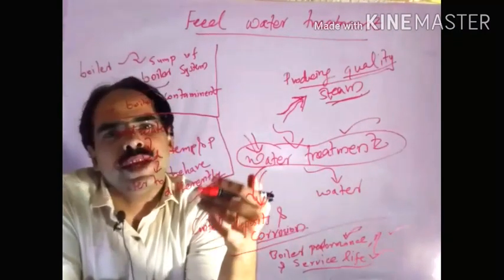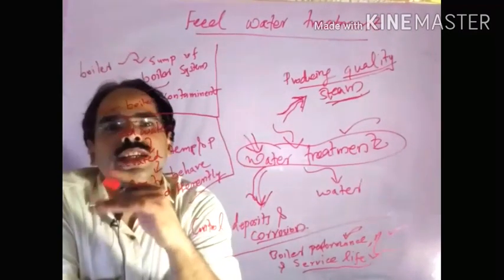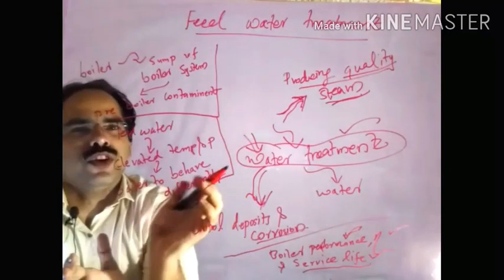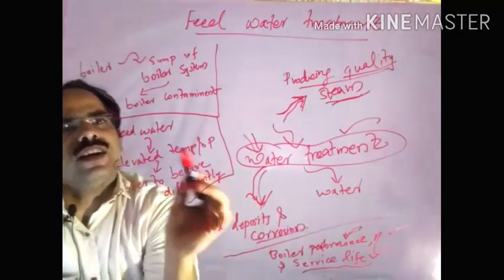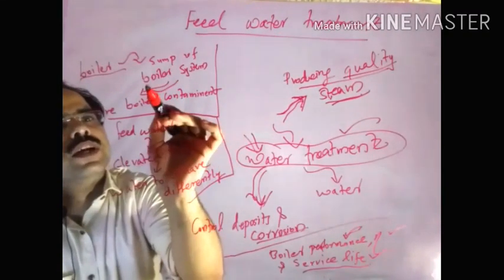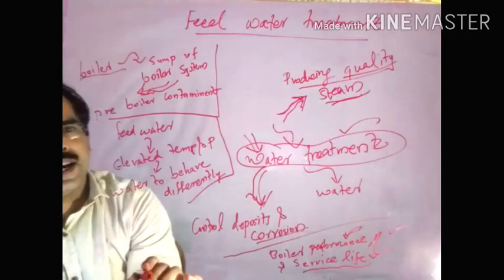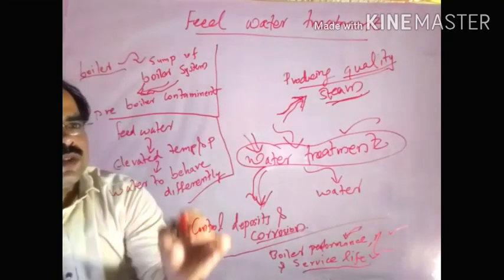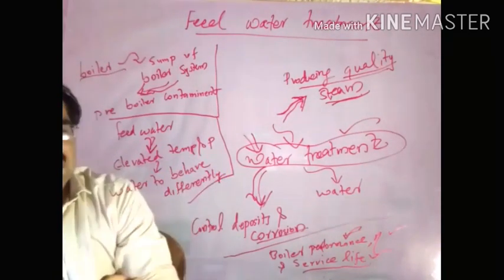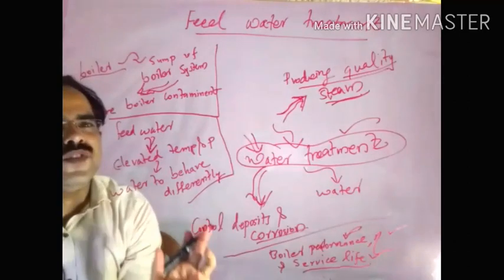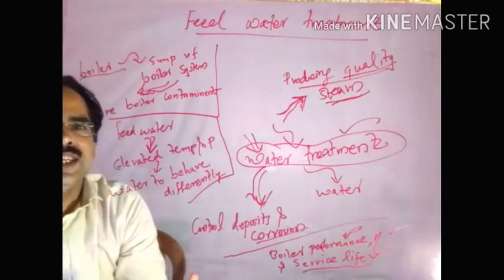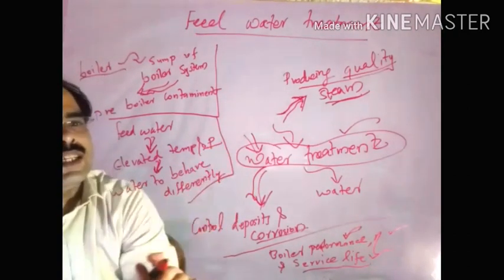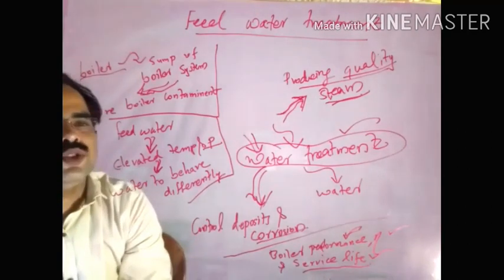The other one is we can clear it outside the boiler itself. Actually, the boiler sump is part of the boiler system. In order to collect the water, there will be a setup, and in that there will be pre-boiler contaminants, so that creates issues. While the feed water enters the boiler, and we give heat energy, the elevated temperature and pressure create issues for the water.